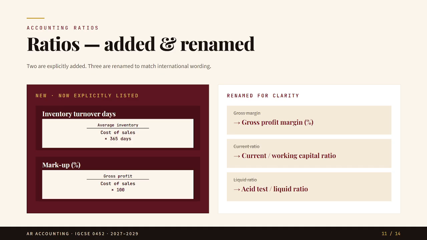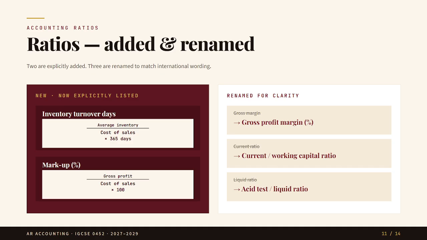Markup percentage is also now clearly listed in the ratio section. Markup means gross profit as a percentage of cost of sales. Some ratios have also been renamed for clarity. Gross margin is now called gross profit margin. Current ratio may be called current or working capital ratio. Liquid ratio may be called acid test or liquid ratio.